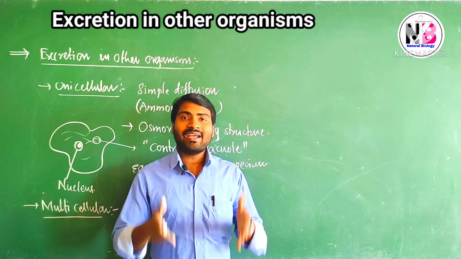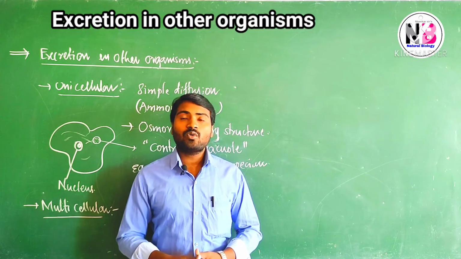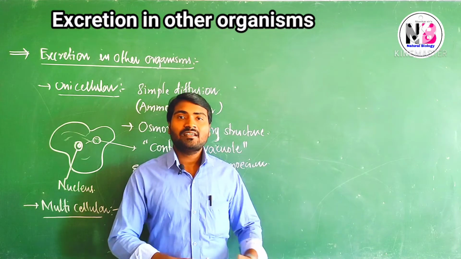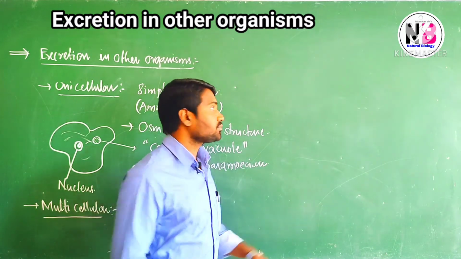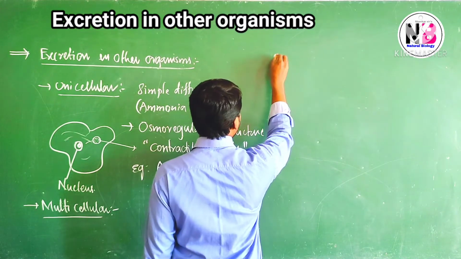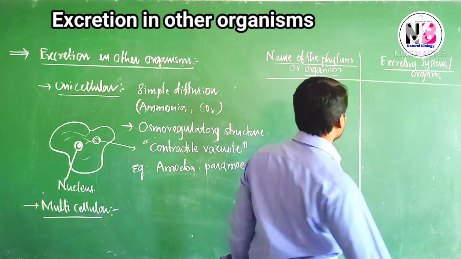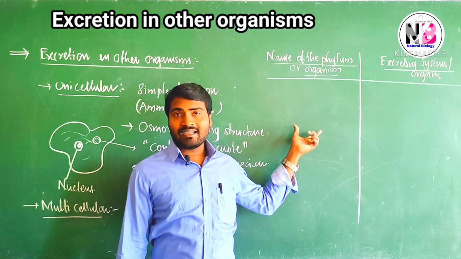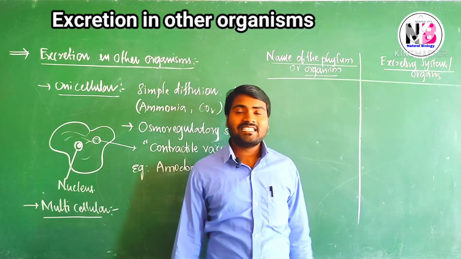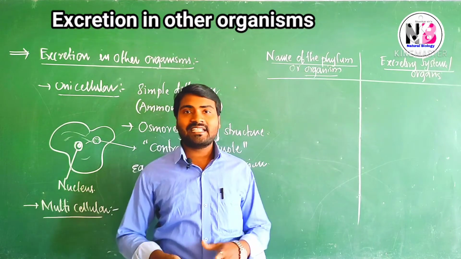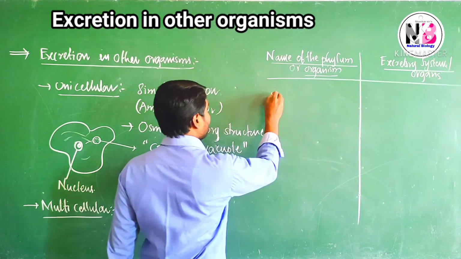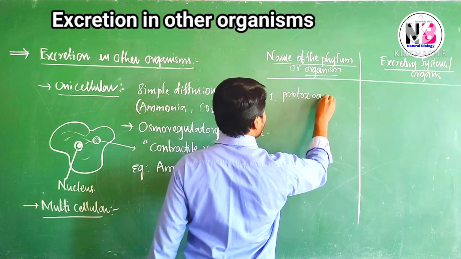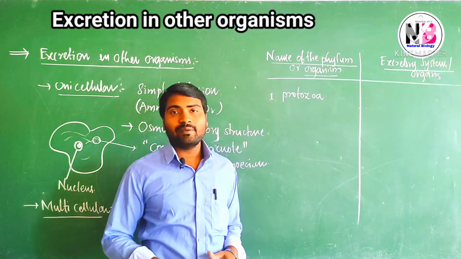In 9th class you might have learned from Porifera to Chordata. What are those phyla? We will discuss how excretory organs are involved in each phylum. So let us see the name of the phylum or organism and the type of excretory system or excretory organs. The first one, protozoans. Protozoans use simple diffusion.